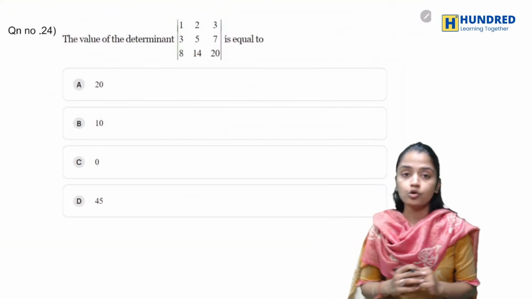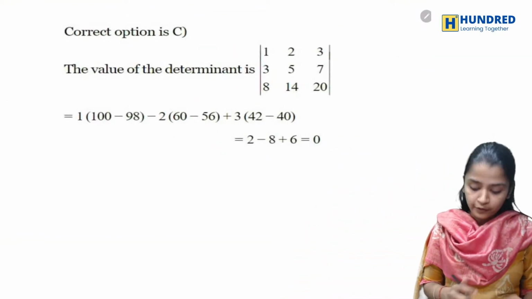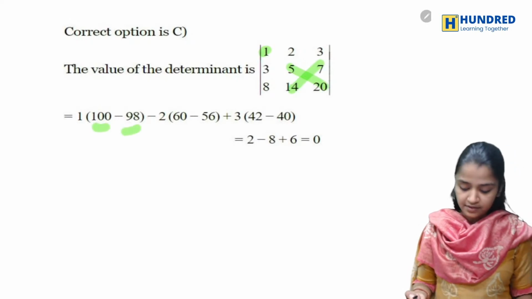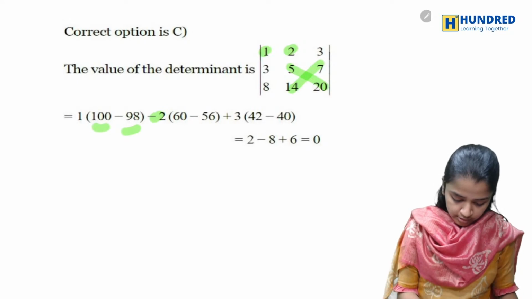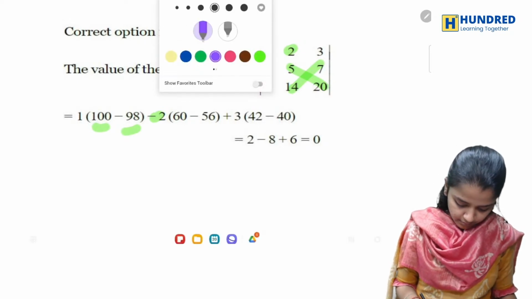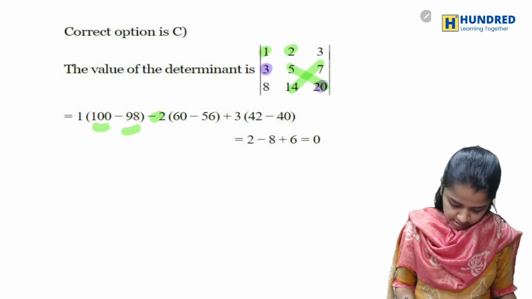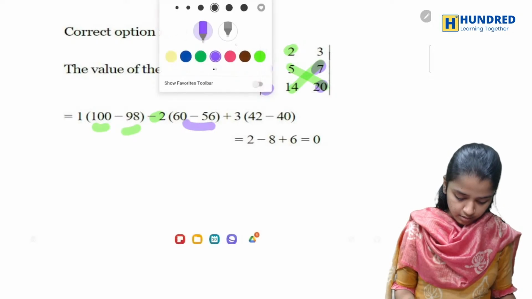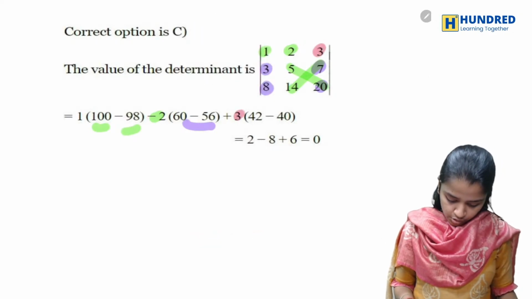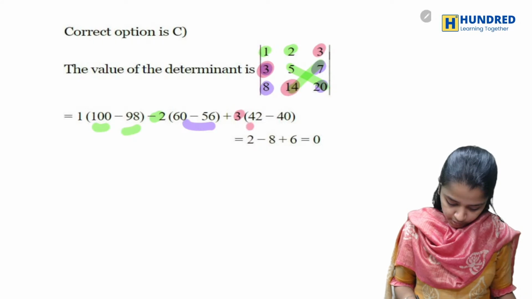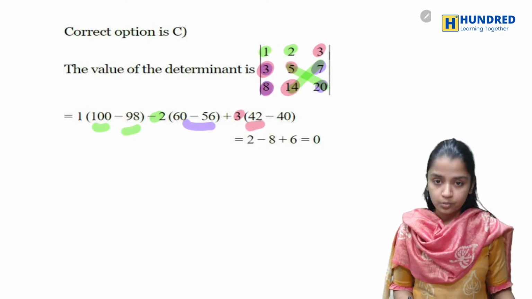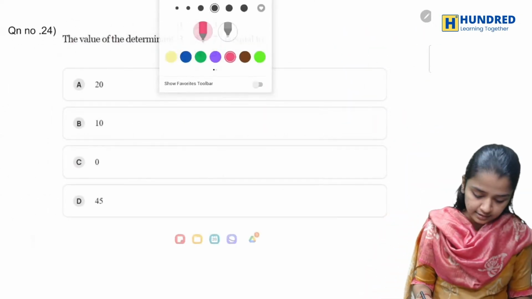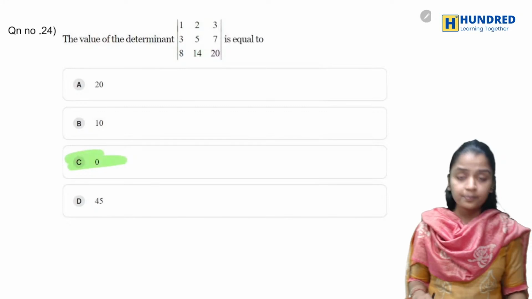This is just simple. You have to find the determinant values. For finding the determinant value, 1 into these thing and these thing, which is 100 minus 78, minus 2 into, then comes this into this, minus this into this. That's how you got 60. Same way when you have 3 into, what is that? 3 into 14, which is this one. 8 into 5, which is 40. So when you do it, your determinant will be 0. So your final answer here would be 0. 0 is your final answer.